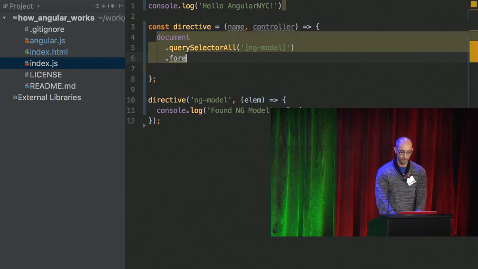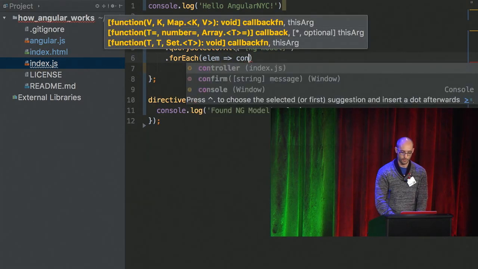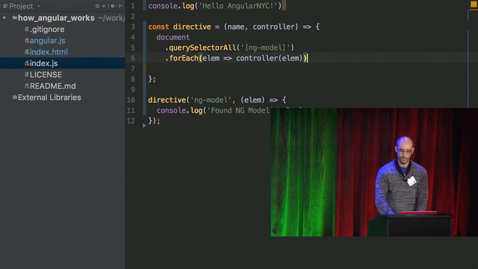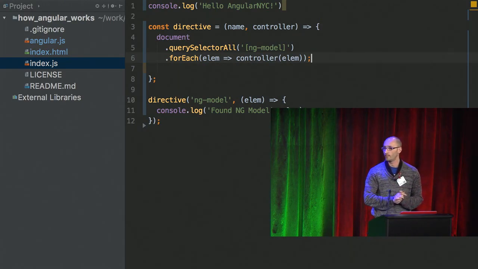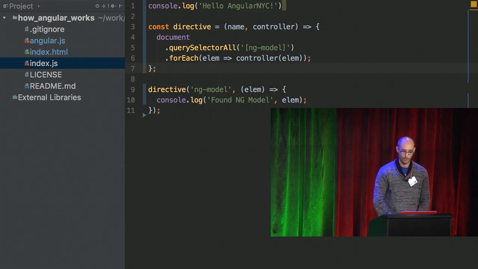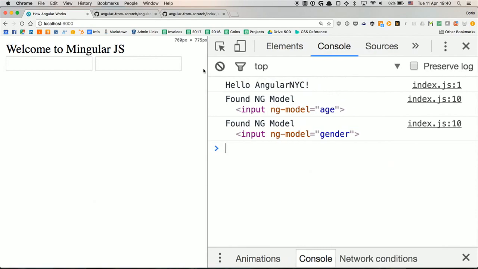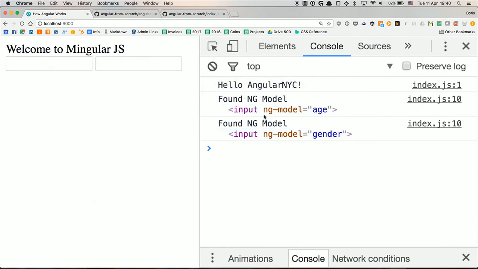And then for each of them, for each, we'll just do elm and call the controller and pass the element to it. That's all. By the way, I'm going to be using ES6 or ES2015-16. If you don't know it yet, shame on you. Go home and study. But otherwise, I hope it's clear. So let's see what happens now. And things appear to be working, right? So we found both our ngModel inputs, the first one and the second one. We get the controller running for them, so we can start building real directives.